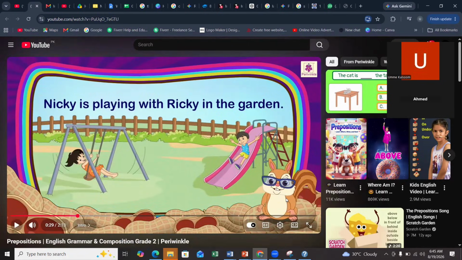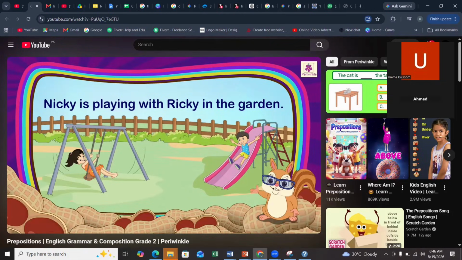Right. So the example that they gave is what? In the garden. This is something that you have to focus on. In the garden means inside that, उस जगह के अंदर. अब in is giving the position exactly, कि वो जो निकी हैं और रिकी हैं, where they are playing in the garden, right? Over here, Nikki and Ricky are nouns. Garden is also noun, right? We do not have a pronoun over here. So in is the preposition which is telling the position of both the nouns.